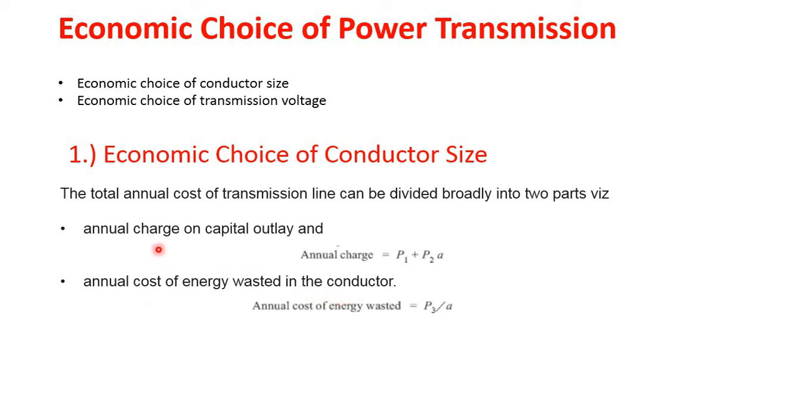What is the annual charge on the capital outlay? Capital outlay means capital expenditure on the transmission line, means the overall construction cost of the transmission line. What does it include? It includes the overall cost of the conductor, its supporting